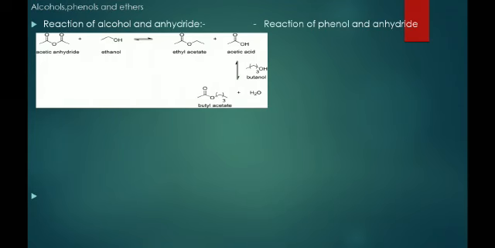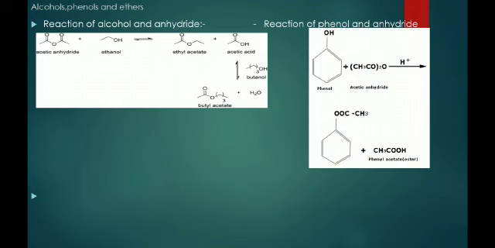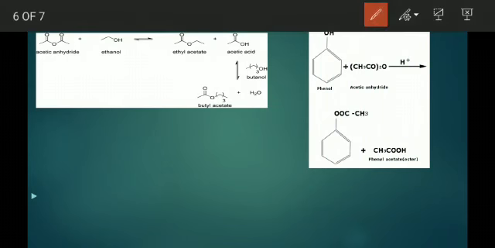Now see this reaction. Next one, reaction of alcohol and anhydride. In this reaction, acetic anhydride, CH3CO-O-COCH3, reacts with ethanol, CH3CH2OH, and forms ethyl acetate and acetic acid.